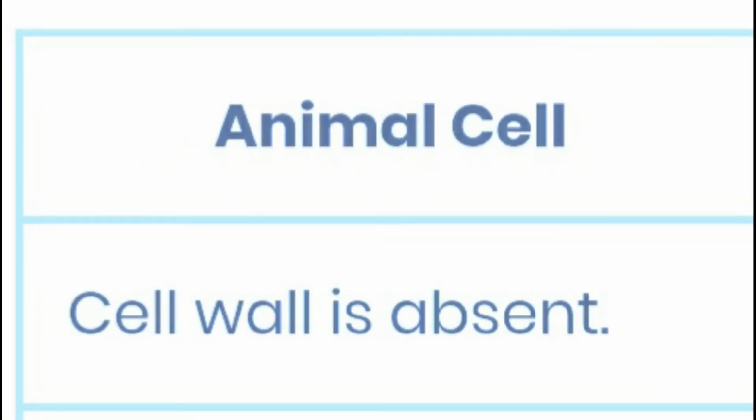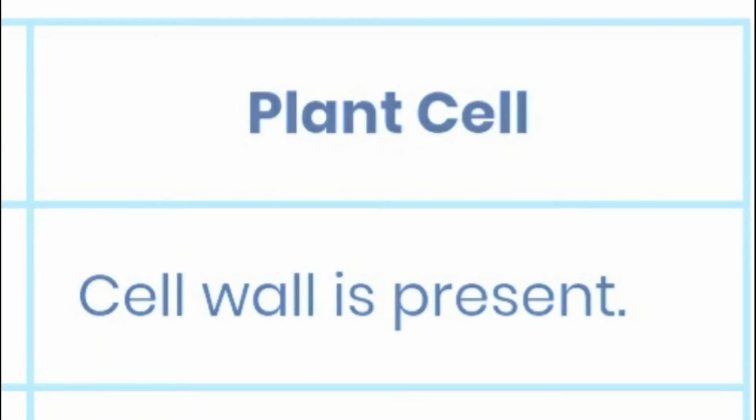In animal cell, cell wall is absent. In plant cell, cell wall is present. In animal cell, plastids are absent. In plant cell, plastids are present. In animal cells, centrioles are present and in plant cells, centrioles are absent.